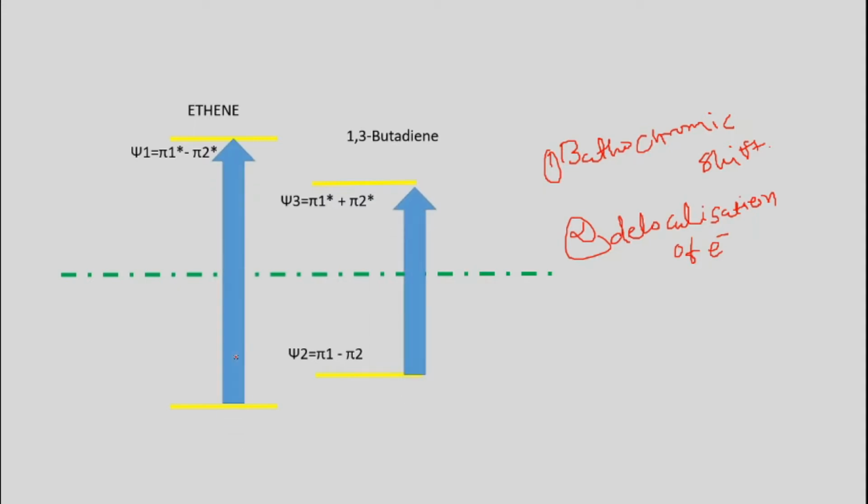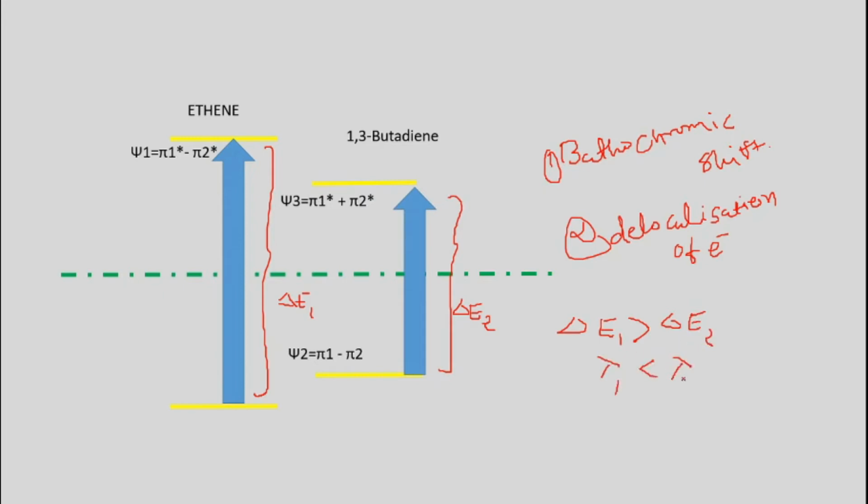It may further be mentioned that the greater the number of conjugations, the more it will decrease the energy gap. Please see perfectly the energy gap difference between ethylene and 1,3-butadiene. If the energy gap is more, then the wavelength is shorter. If the energy gap between HOMO and LUMO is short, the wavelength shifts towards the longer wavelength. So once you increase the double bonds, delocalization of electrons in the molecule occurs,